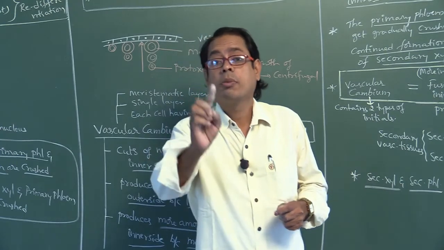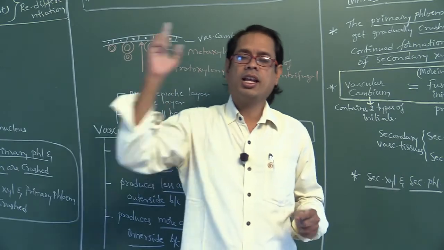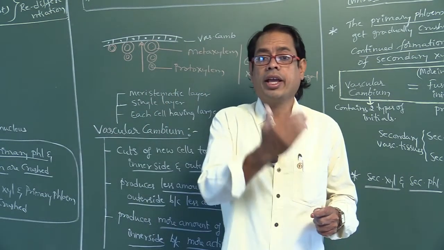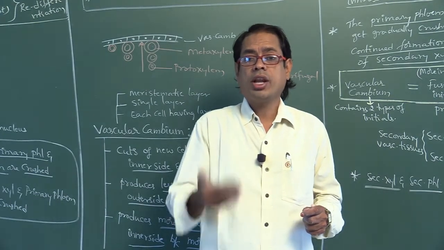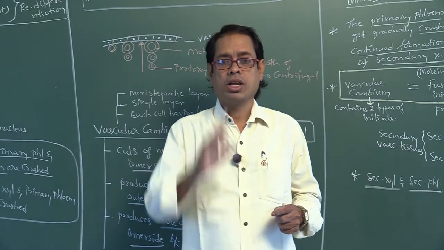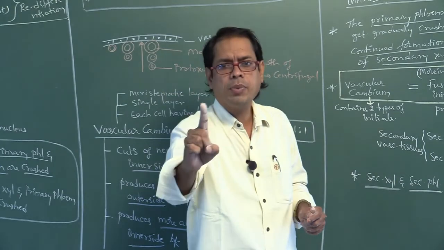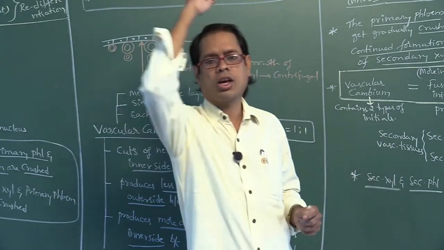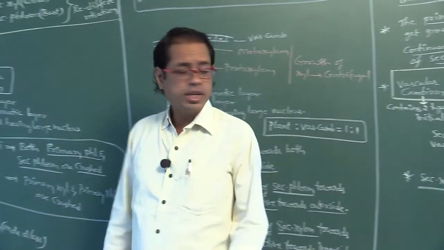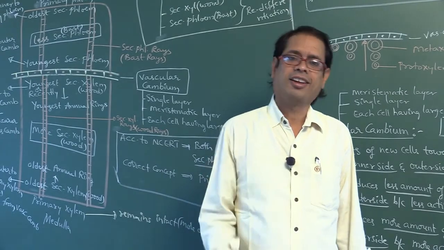It is formed as a combination of both intravascular cambium and intervascular cambium. Intravascular cambium is primary in origin. Intervascular cambium is a secondary lateral meristem, so it is secondary in origin. So vascular cambium in a dicot stem is formed by the combination of both, and that is why it is partly primary and partly secondary in origin. Did you understand, my dear students? I hope you understood. Please note down all these points in your notebook and we will meet in the next class.